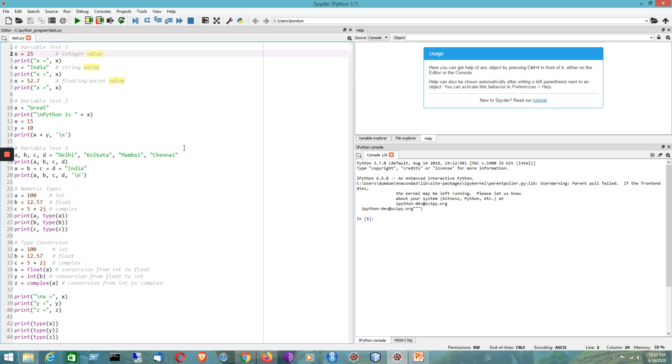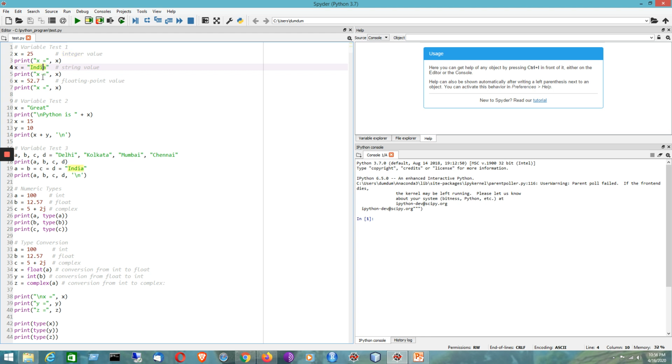So here I have a program. First I will be starting with variable test1. Here I have taken x equal to 25. That means I have not declared the variable with respect to its type. I don't have to use any keyword to represent its type. It will assume the type automatically, so it is representing an integer value. If I print this value, it will show 25.